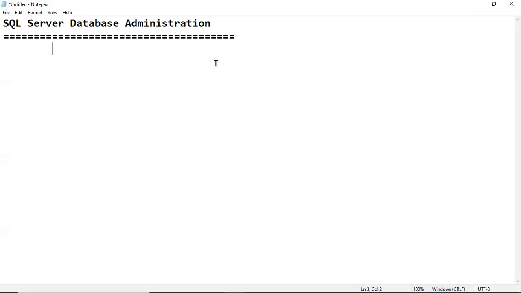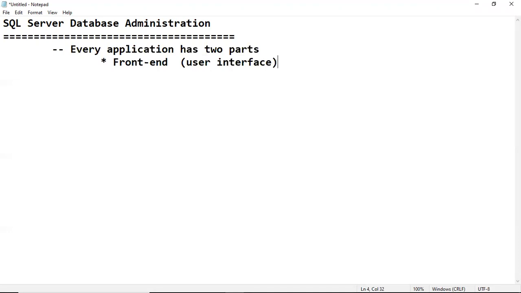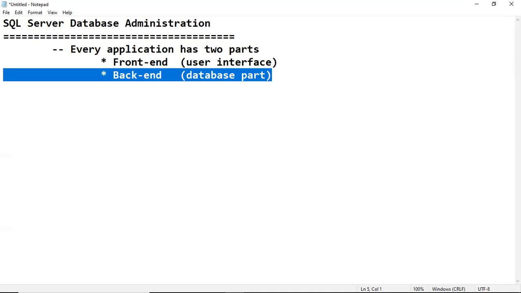That's why, remember, every application has two parts. One is the front end part, which is also called the user interface part, through which our users are working. The second one is the back end part, which is our database part, where the data is there permanently.